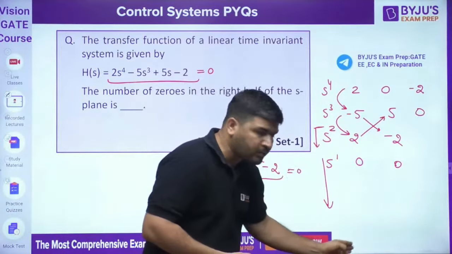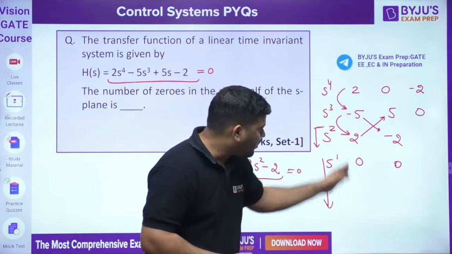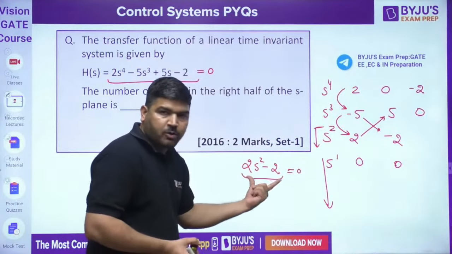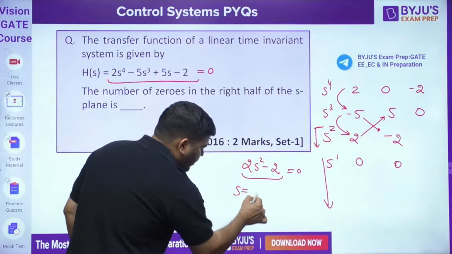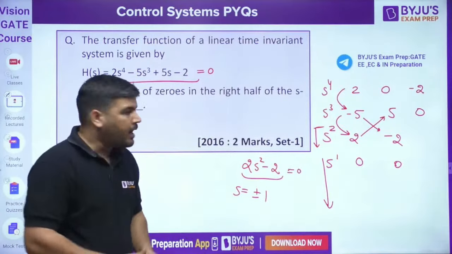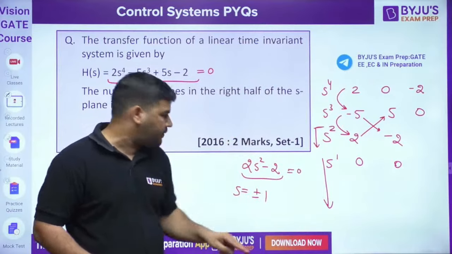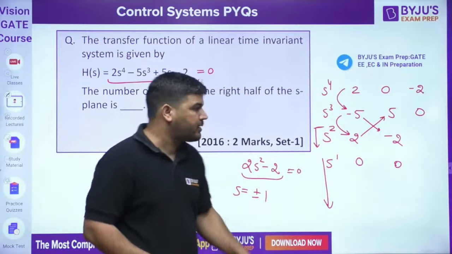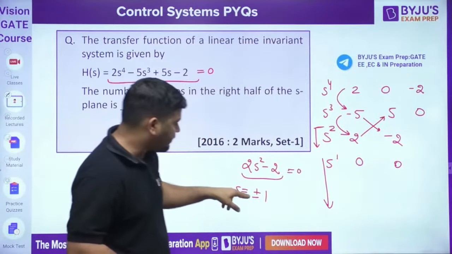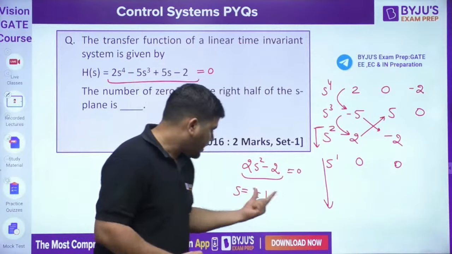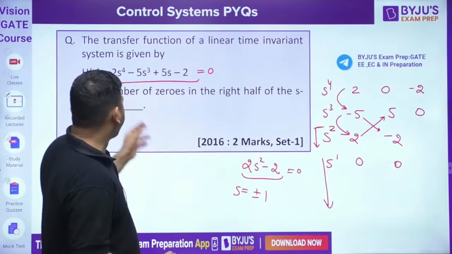There is no need to go down there. The other 2 will be told by this. From this you can see that s equals plus minus 1. It means there are 2 sign changes above this, so two poles are already in the right half. There is one more pole in the right half, so there is one more zero in the right half of the S plane. So the total zeros in the right half is 3.